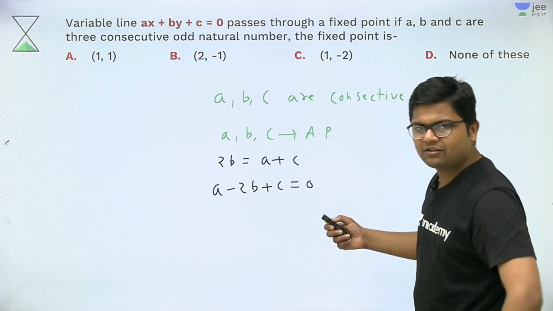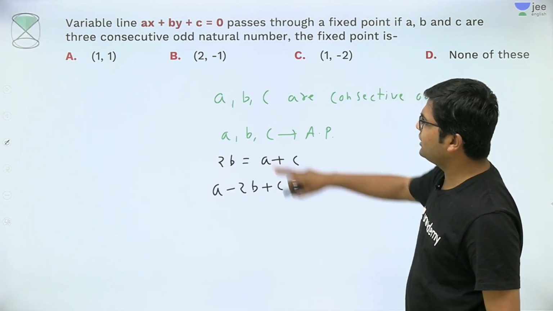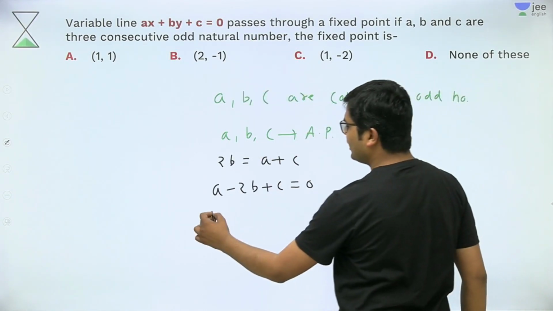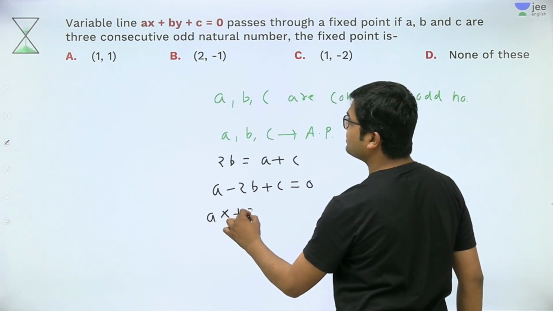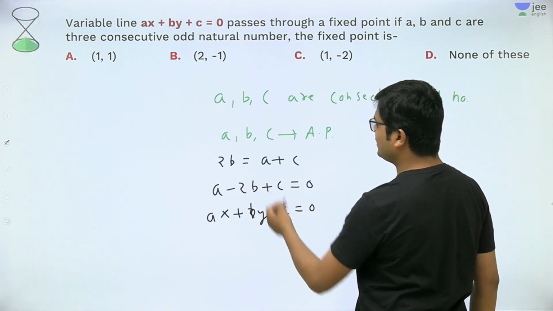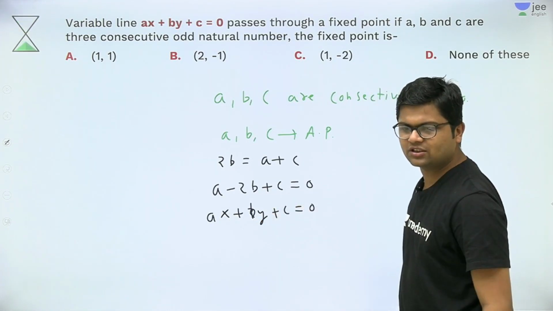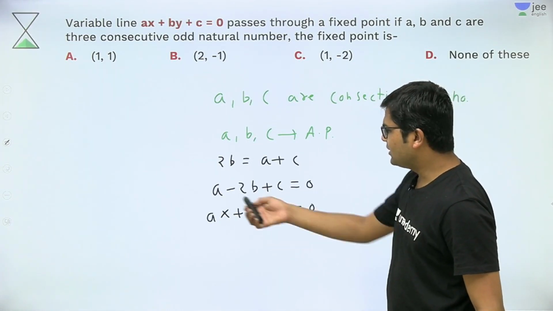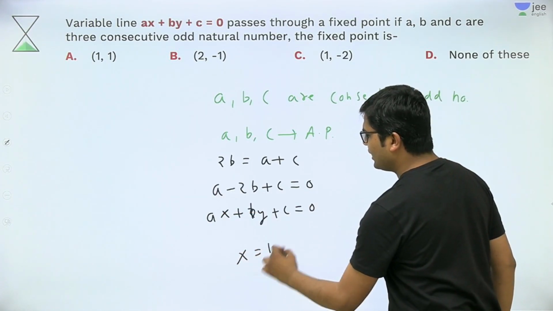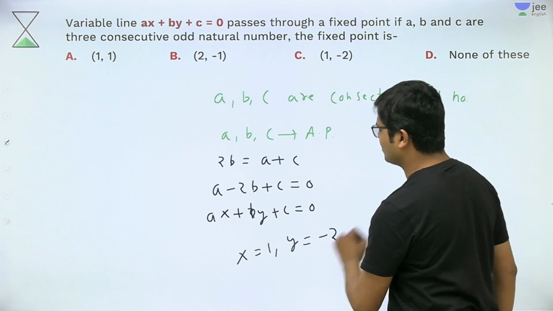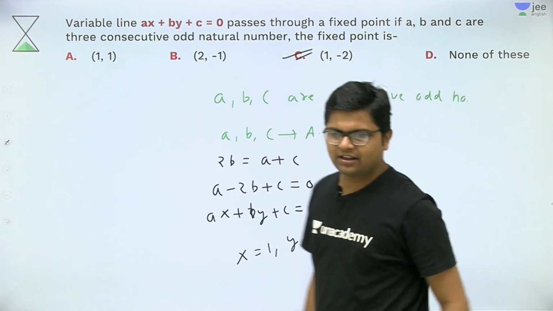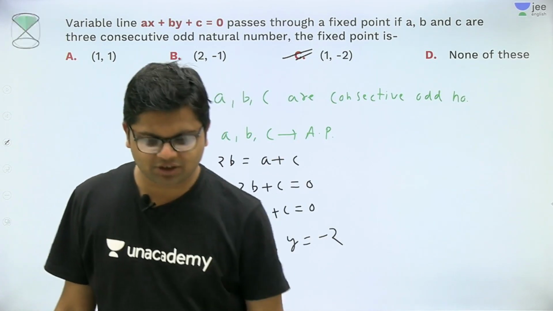Now as I have discussed, if I have a relation and I need to prove that this line passes through a fixed point, what will I do? I will write this equation as ax plus by plus c equal to 0. Now since these two equations have constant same, compare the coefficient of a. So x will become 1 and y will become minus 2. So the fixed point from which this line passes will be 1 comma minus 2. I think everybody must have understood it.